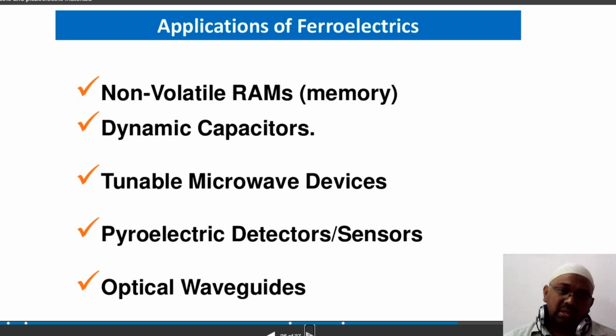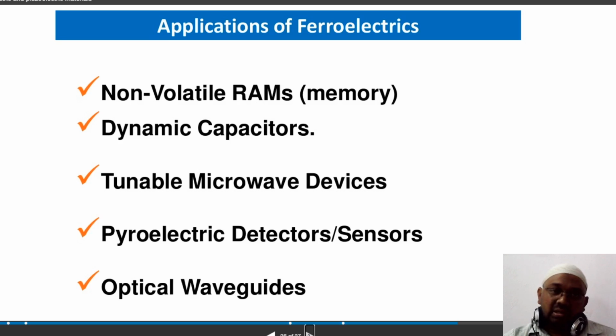Now, what is the need of studying this ferroelectric material, right? I just told you about the hysteresis loop. Even when we don't apply the electric field, there exists some polarization in that material, and we say that this polarization is spontaneous polarization. We studied some theoretical concepts, and how can they be utilized in the present scenario? There are different applications of ferroelectricity, not only in the engineering aspect but also for a layman. So what are the important applications?